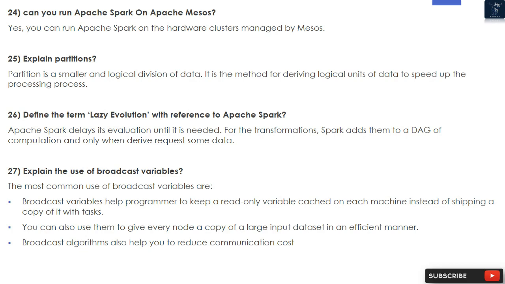27. Explain the use of broadcast variables. Broadcast variables help the programmer to keep a read-only variable cached on each machine instead of shipping a copy of it with tasks. You can also use them to give every node a copy of a large input dataset in an efficient manner. Broadcast algorithms also help you to reduce communication cost.